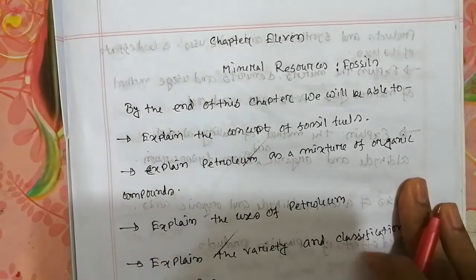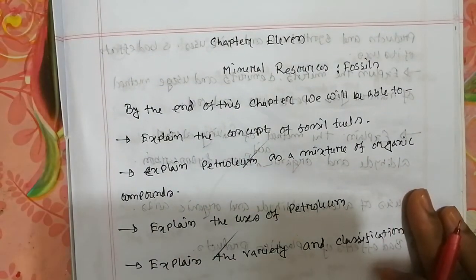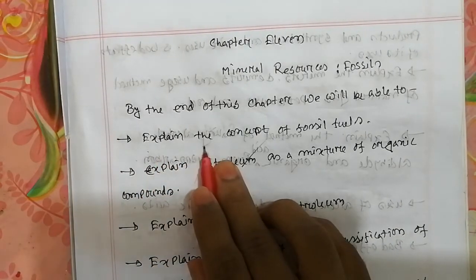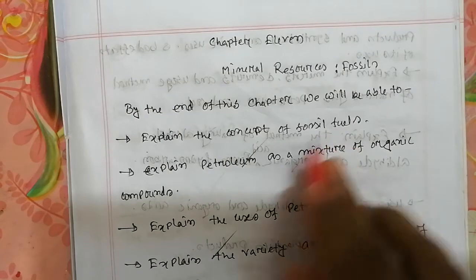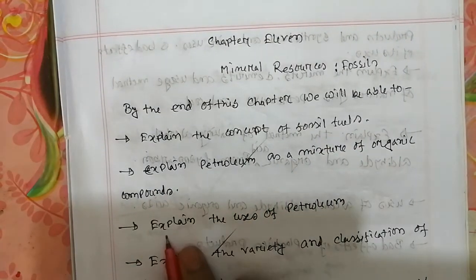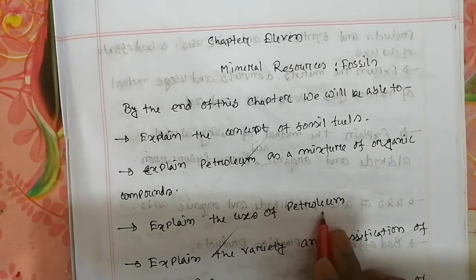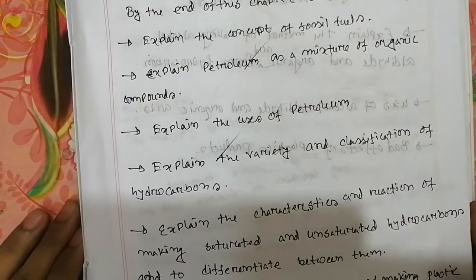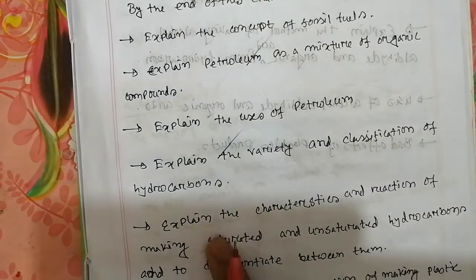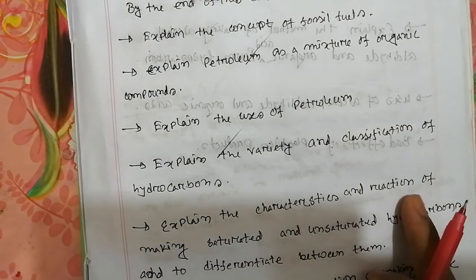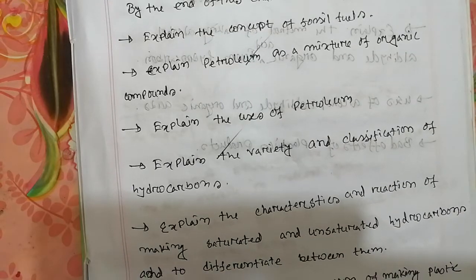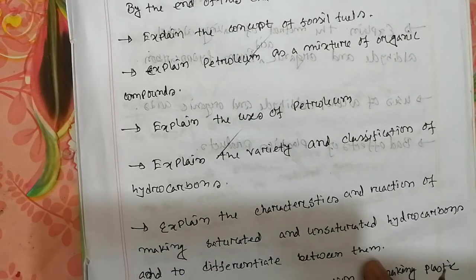First, we explain the concept of fossil fuel. Explain petroleum as a mixture of organic compounds. Explain the uses of petroleum. Explain the variety of classification of hydrocarbons. Explain the characteristics and reactions of making saturated and unsaturated hydrocarbons, and differentiate between them.